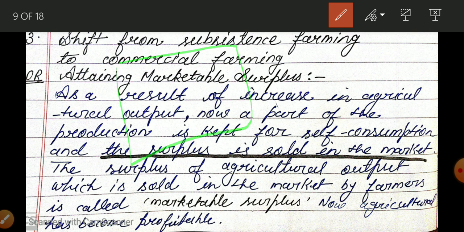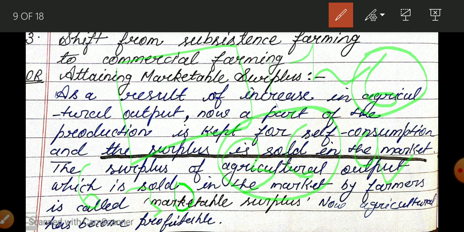Okay, now after the introduction of the green revolution, on the same land, in 1 hectare he is able to produce 6 times more. यानी before the green revolution he was producing 6 quintal, now he is able to produce 36 quintal. His family requirement is 6 quintal, so now he can sell 30 quintal in the market, and whatever money he gets is profit from farming. In this way farming has become commercial farming, and it is beneficial for the farmers. They can earn money from farming. Okay, so that is written here.